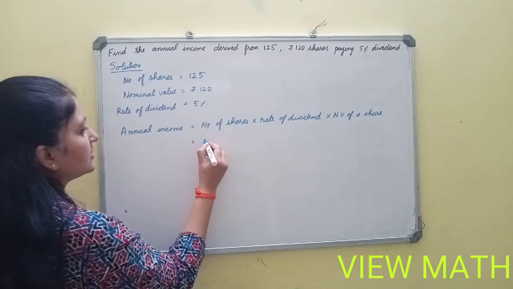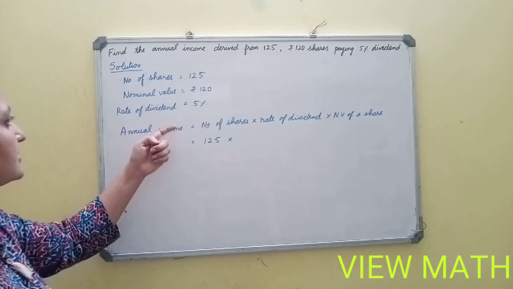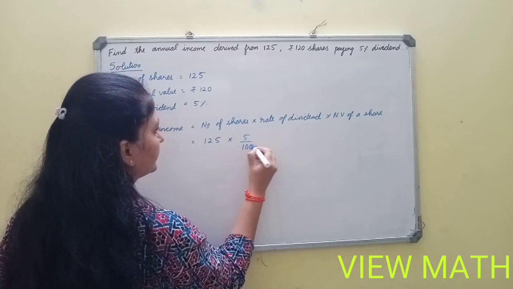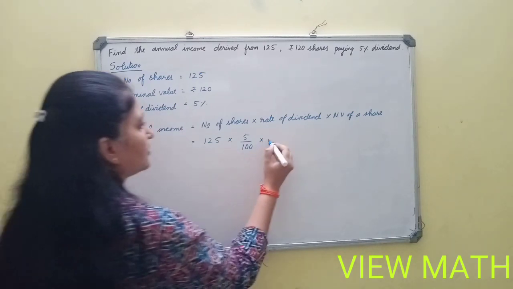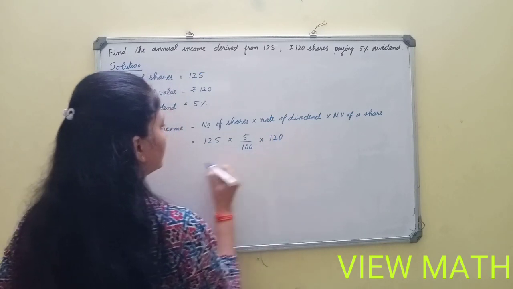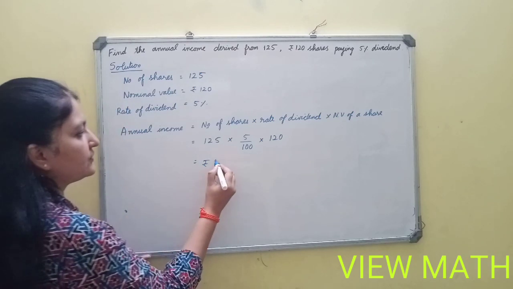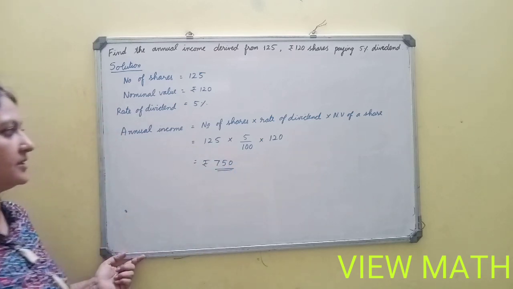Number of shares is 125 into rate of dividend. Rate of dividend is 5%. 5 by 100 into nominal value is 120. So do the calculation part. You will be getting 750. So this is the annual income.